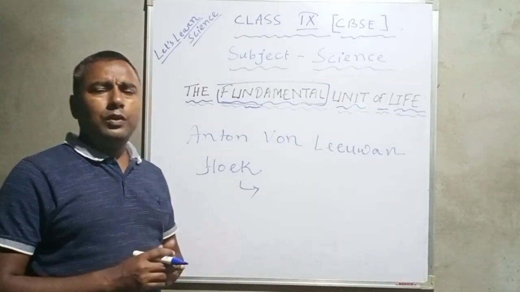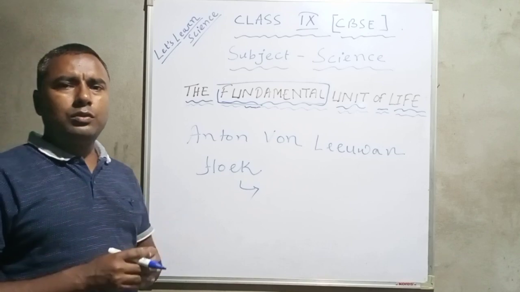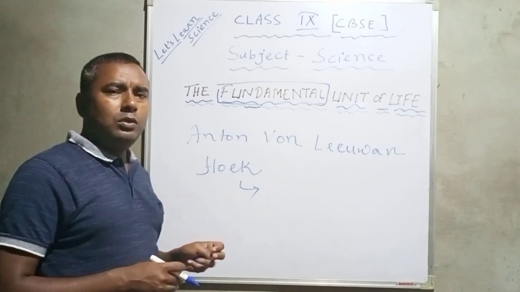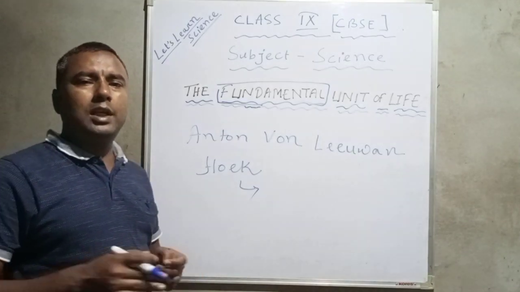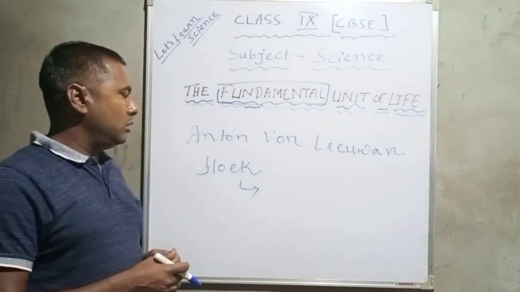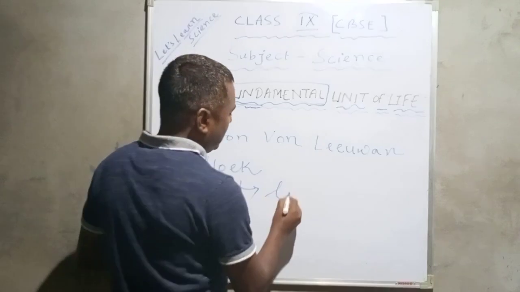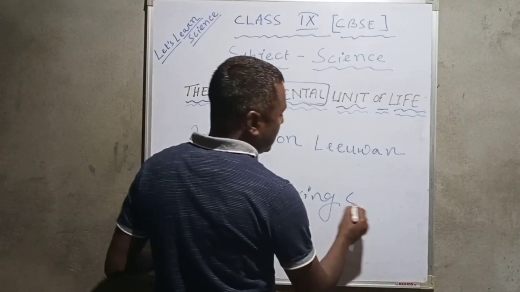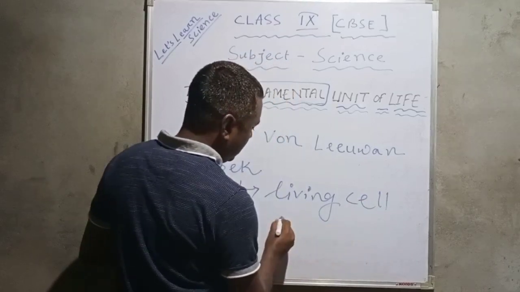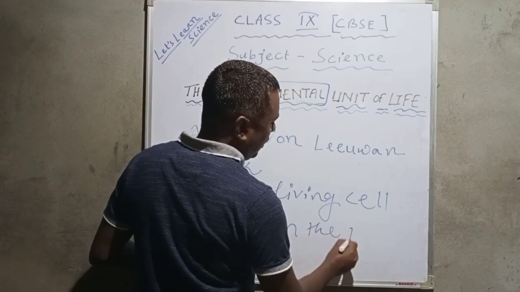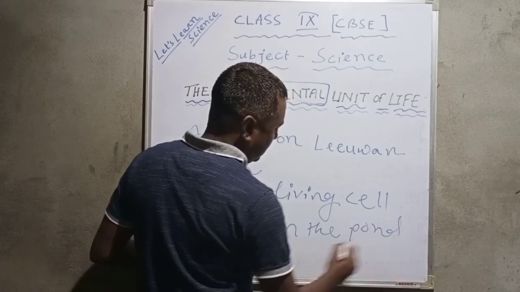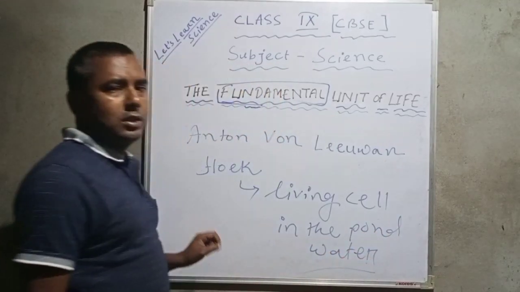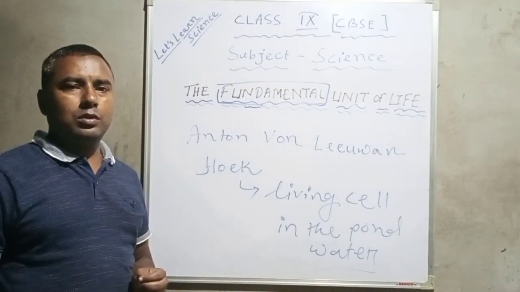He developed a microscope, and he was the first person to see the living cell in pond water. What is it? Living cell in pond water, by his own designed microscope.